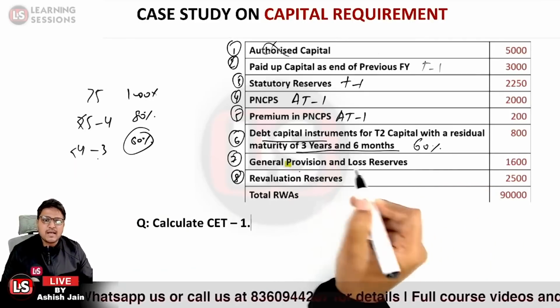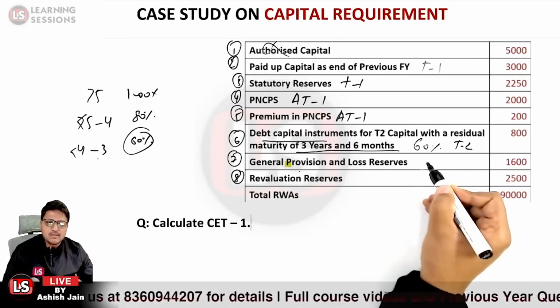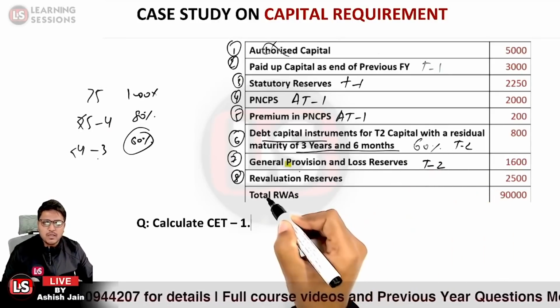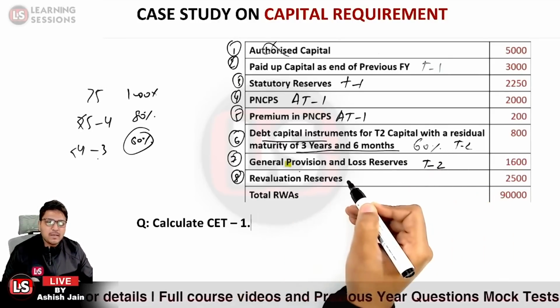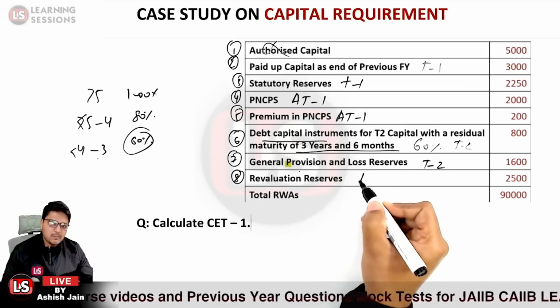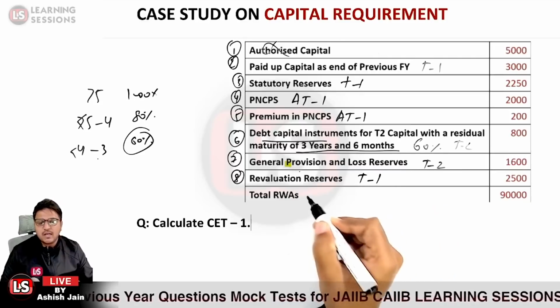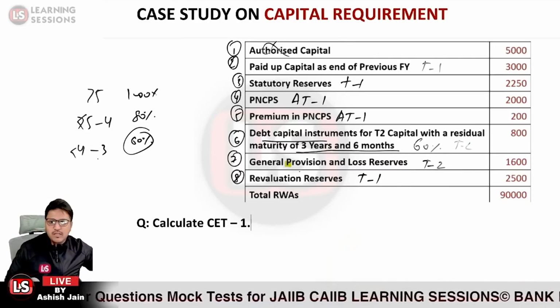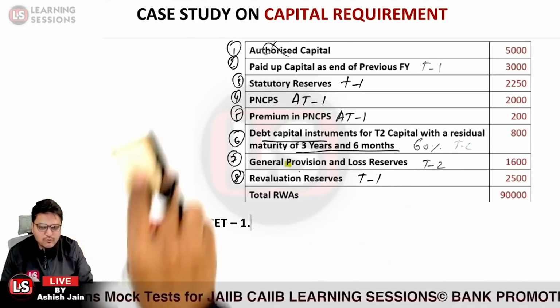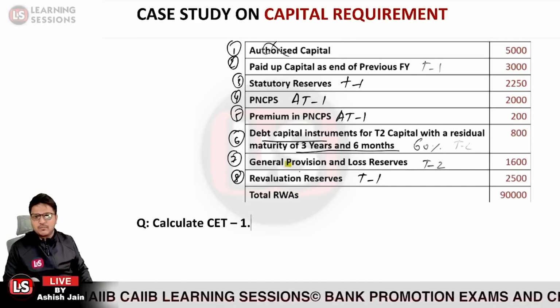Further, general provisions and loss reserves are part of tier 2 capital over here. Revaluation reserves are related to what capital? Revaluation reserves are related to the tier 1 capital. Previously, these were a component of tier 2 capital, but now these are considered tier 1 capital. Now we need to calculate the CET1 capital first of all.